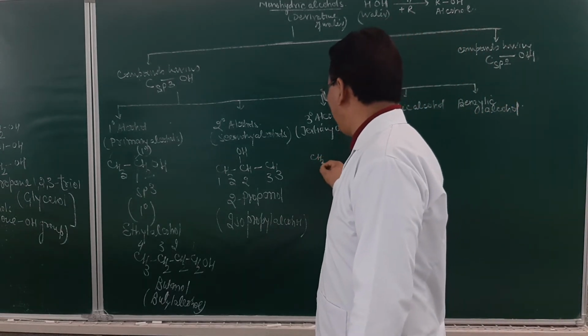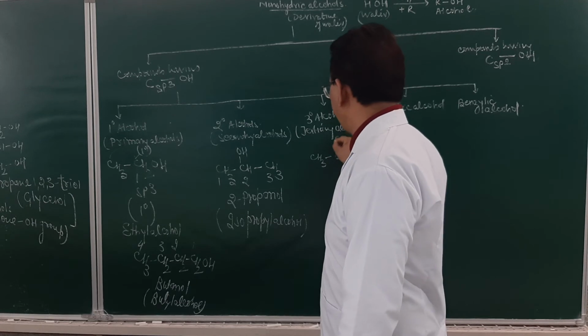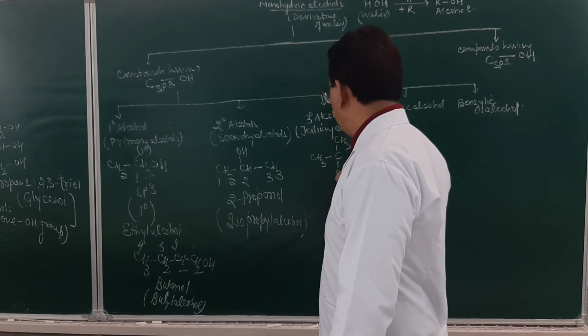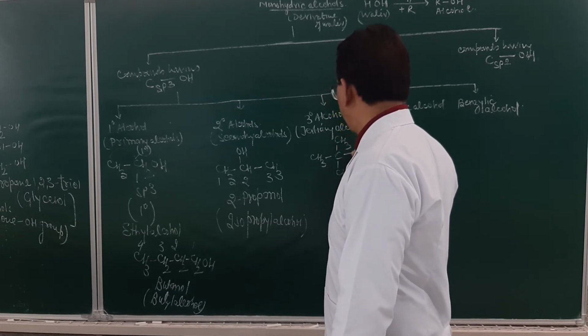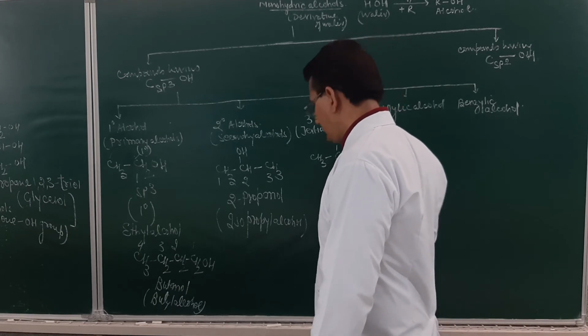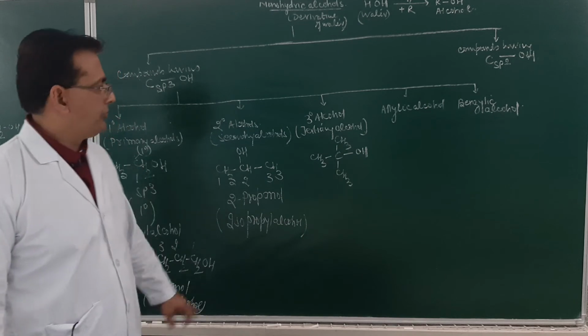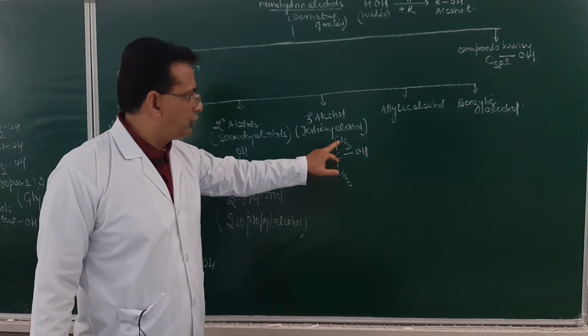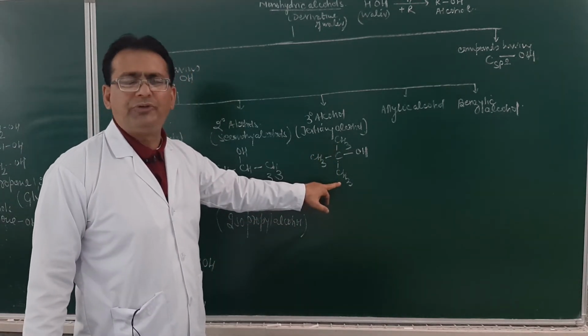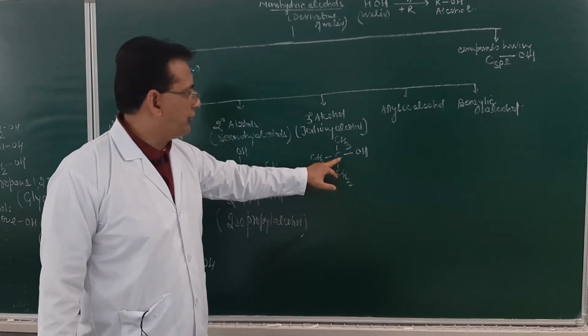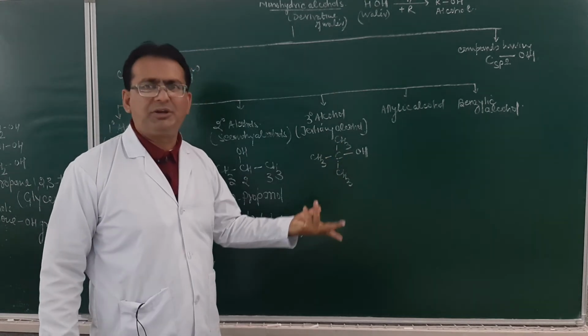Likewise this one, CH3, C, CH3, CH3 and OH. So what kind of alcohol is this? A tertiary alcohol. Just see, this carbon atom is bonded to 3 other carbon atoms. So this is tertiary in nature. And of course it is bonded to 4 other atoms or groups. So it is sp3 hybridized.